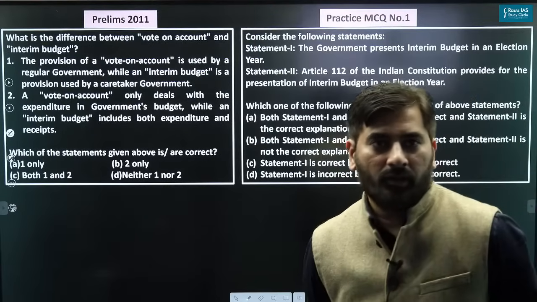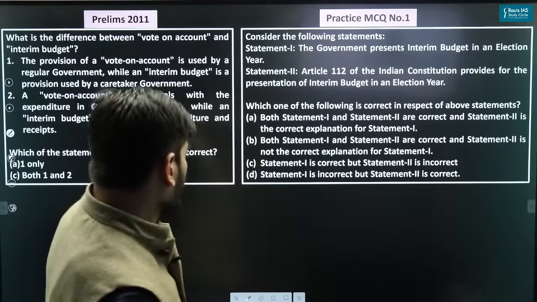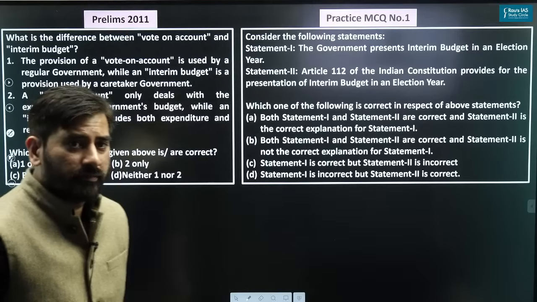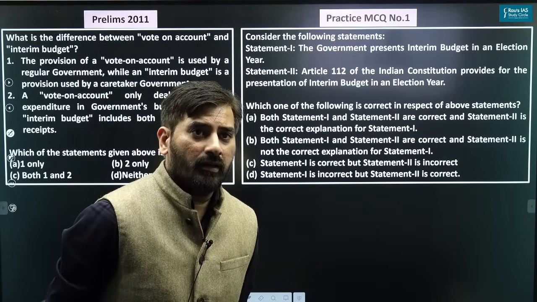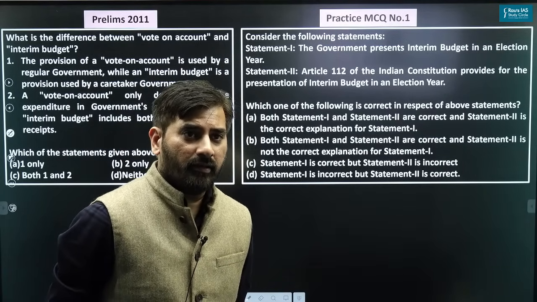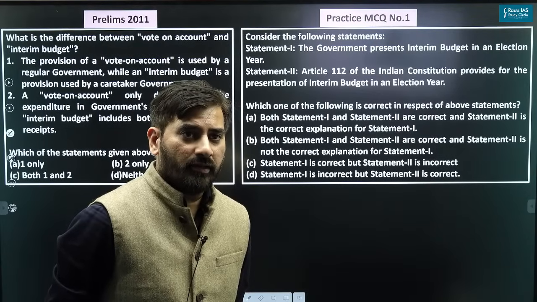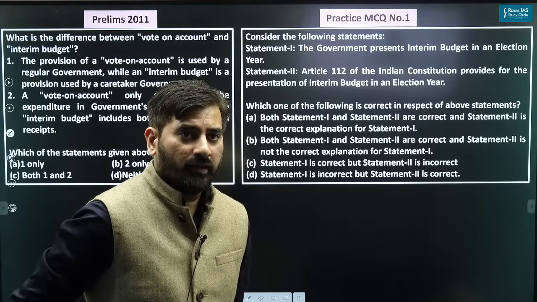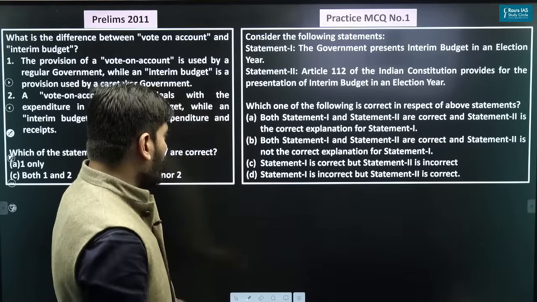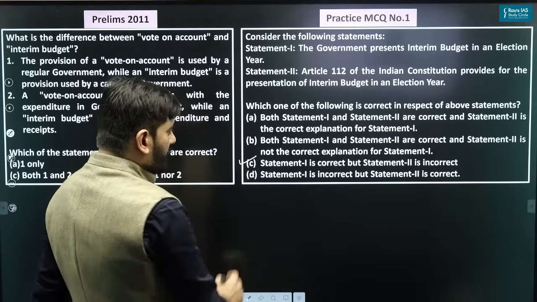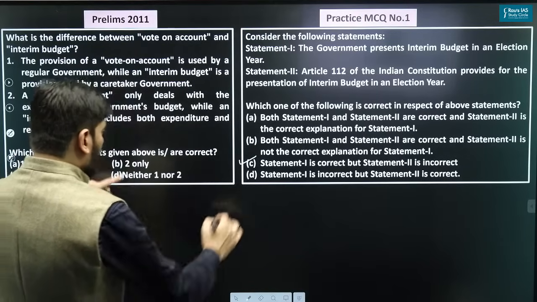Yes. What do you think? Anjali says C. Aryan says C. Madhvi C. Abhishek Jha C. Santosh C. Okay, I can see most of you are giving me the right answer. Statement 1 is correct, while statement 2 is incorrect. Very good.